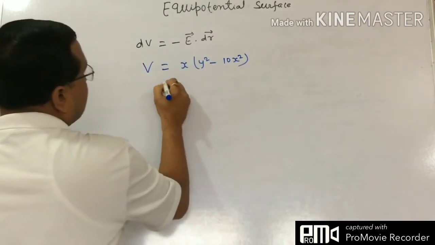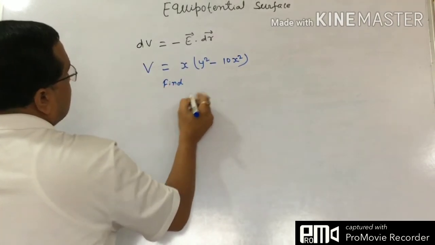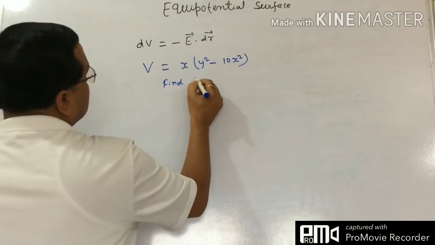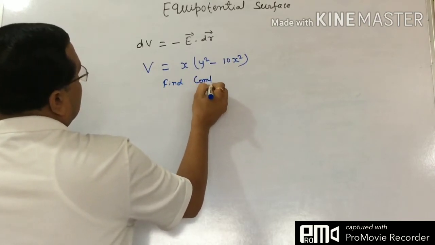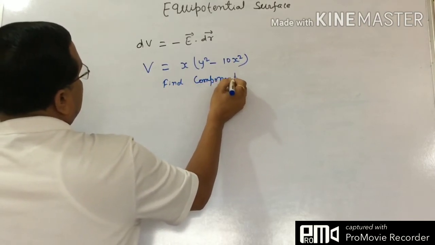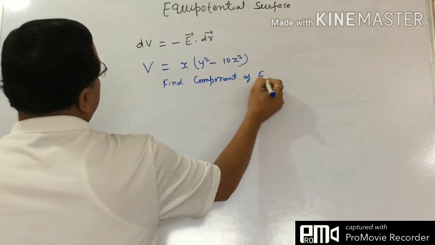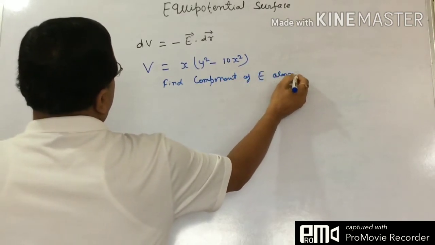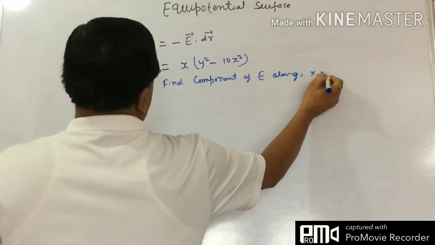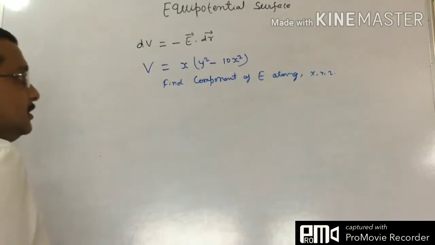Find the components of E along x, y and z. This is our equation.